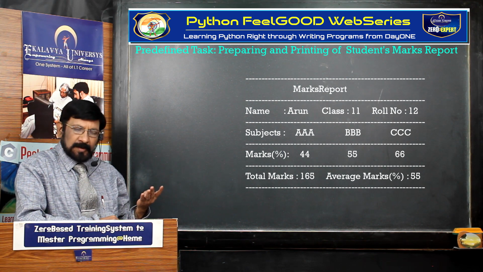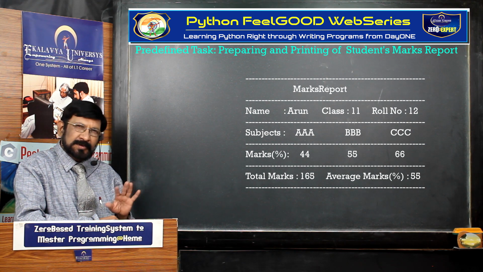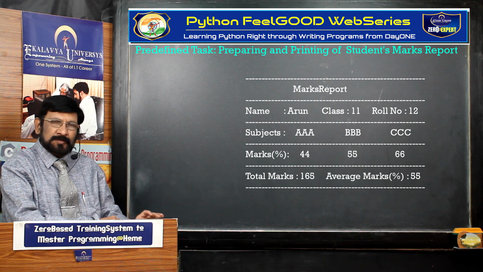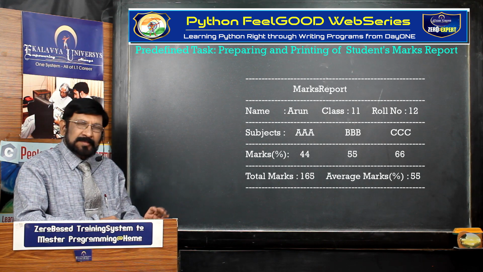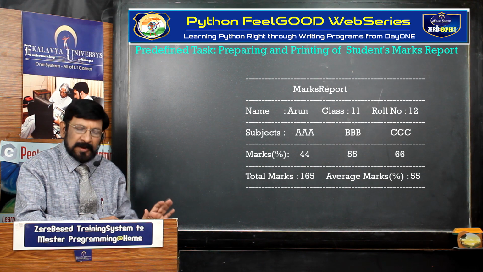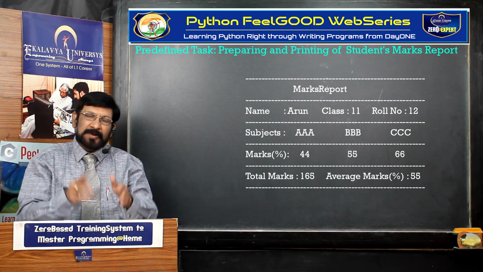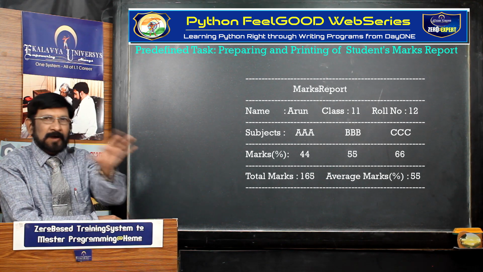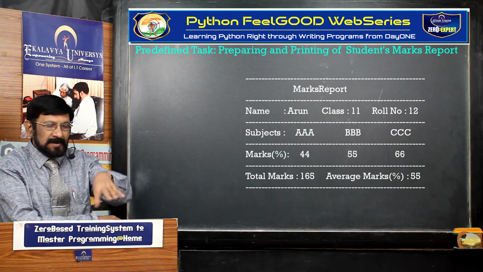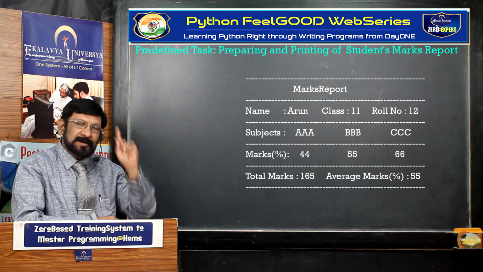Student name, student class number, student roll number, subject name. Subject names here are general names, triple A, triple B, triple C, which we give. Thereafter, marks, percentage, and thereafter total marks, average marks, all that we give, and we display it, we print it in a format, not dumping, print it in a format. This is our task. This is called the predefined task.